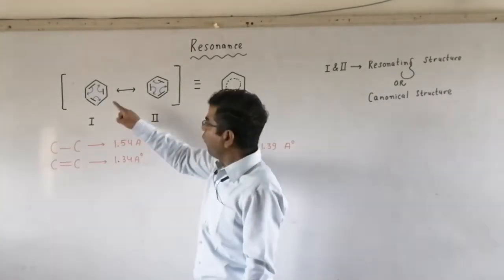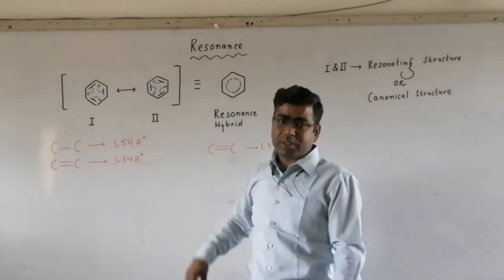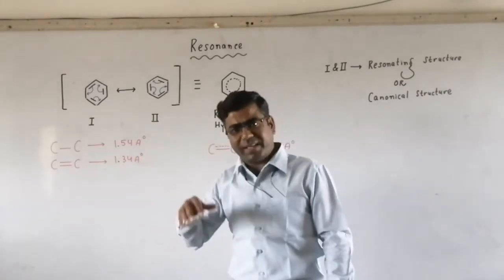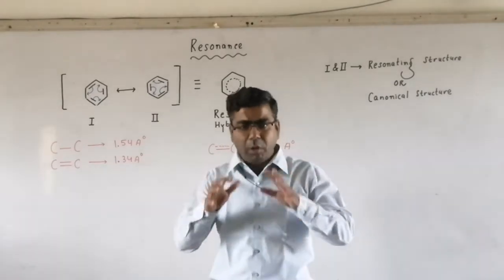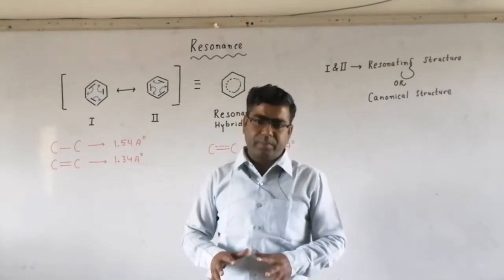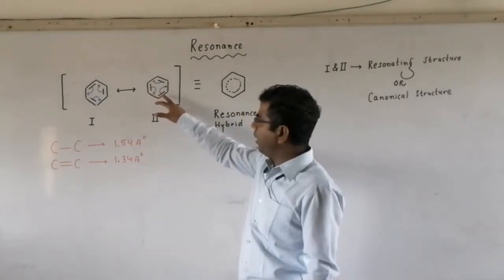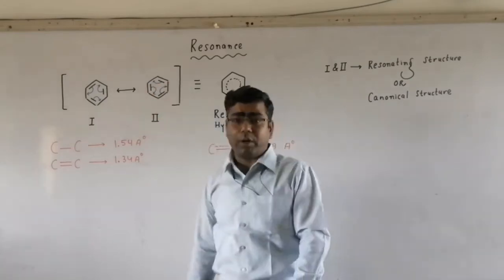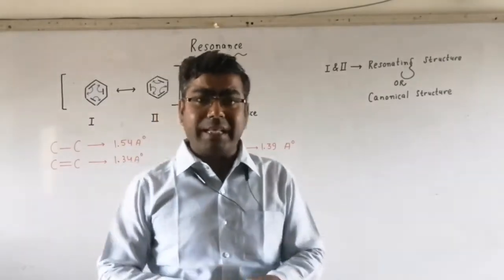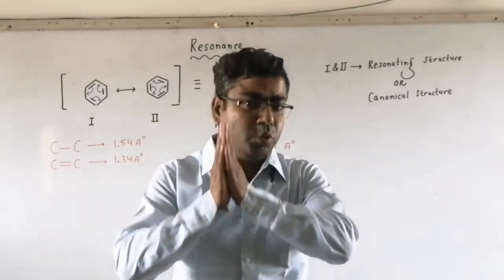At the same time, we have to shift a double bond from here to here. So we obtain one more structure in which the double bonds have changed their position, but still have an alternate arrangement. So here, these double bonds are not localized, they are delocalized, changing position with respect to time.